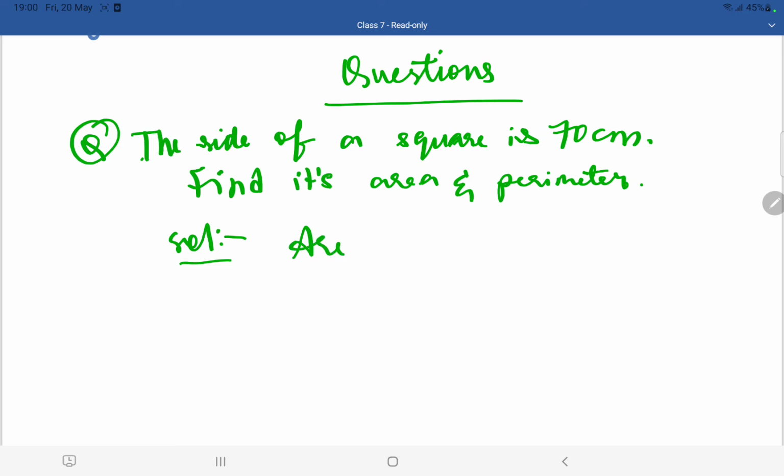So the formula for the area of a square is side square. Means I have to do 70 square. Here the side is 70 centimeter. So I have to do the square of that. It will become what?